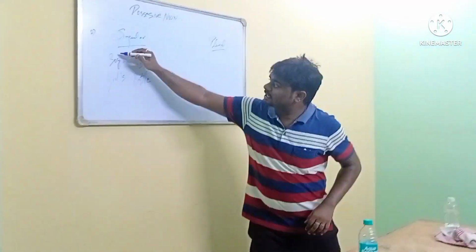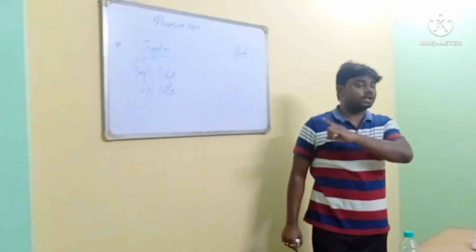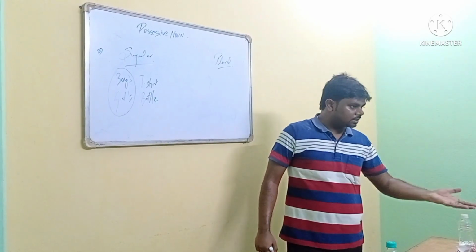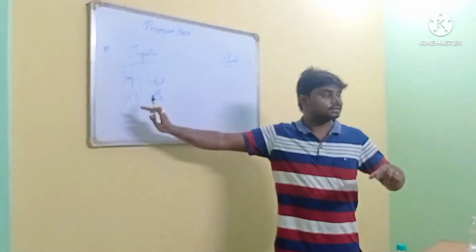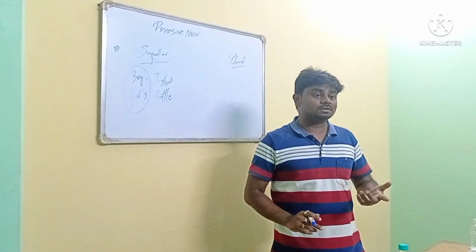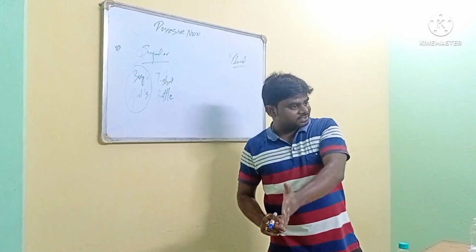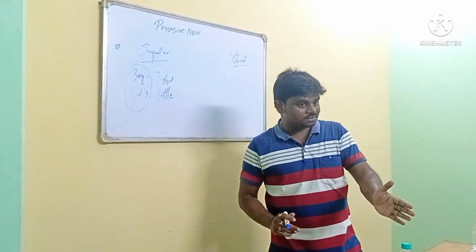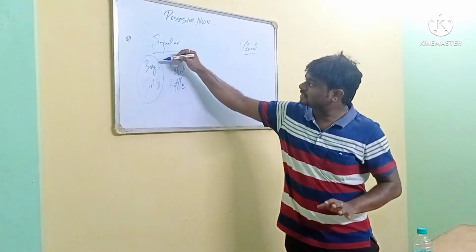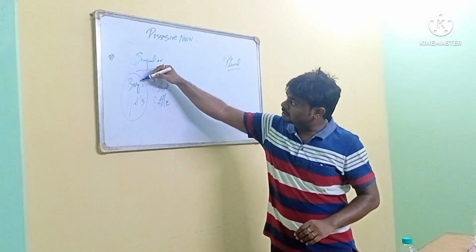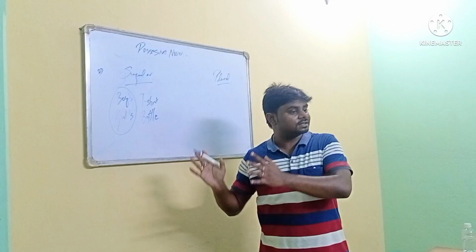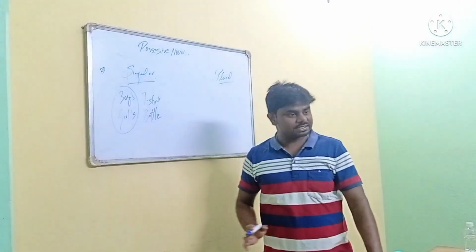If it is so, here what are we seeing? Everything is plural or singular? Everything is singular. So when there is singular, we put apostrophe. Do we put S apostrophe? No. What do we do? First apostrophe, then S. Do you know what is apostrophe? This is called apostrophe. Okay. So apostrophe, say S. Clear?